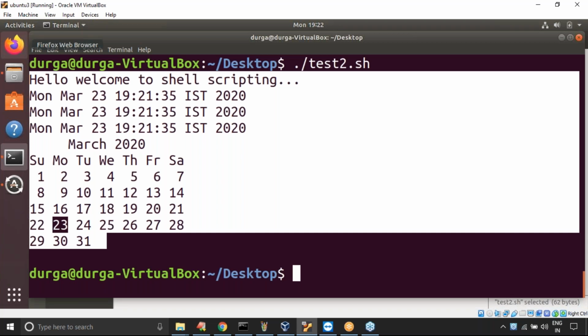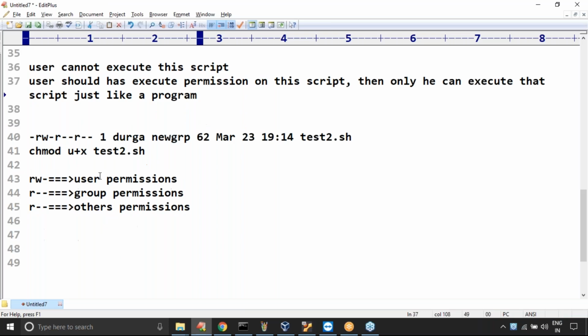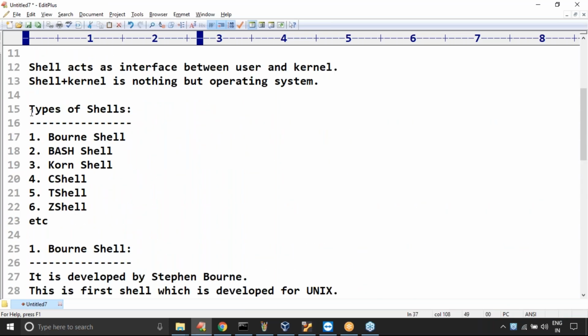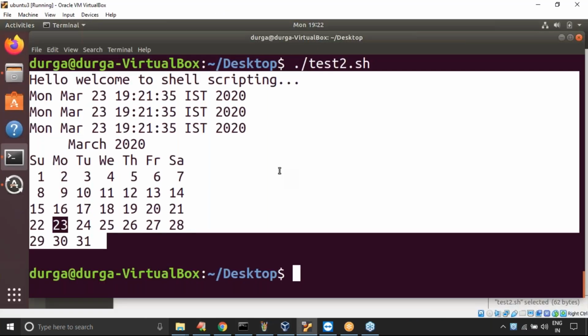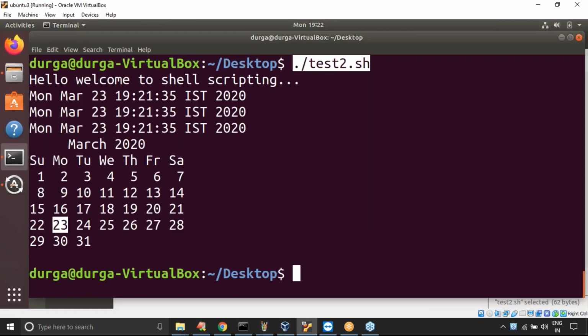Which shell? Observe that I told already, there are multiple shells. Remember this one. So which shell executed? Have you ever specified anything here while executing? No, I didn't specify anything. I executed test2.sh and I didn't specify whether to execute using Bourne shell or using bash. Take very, very special care.